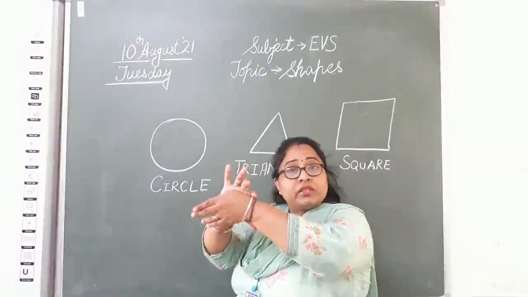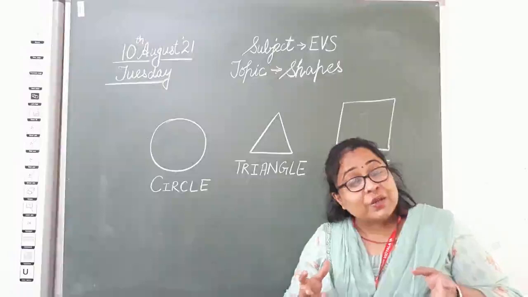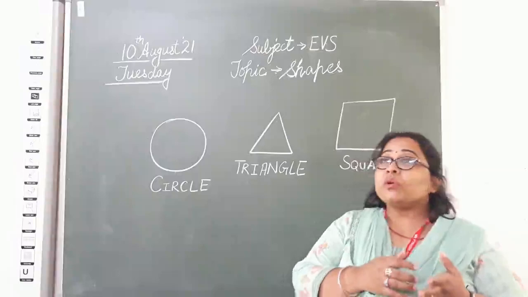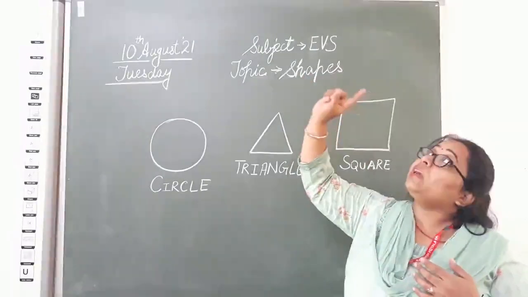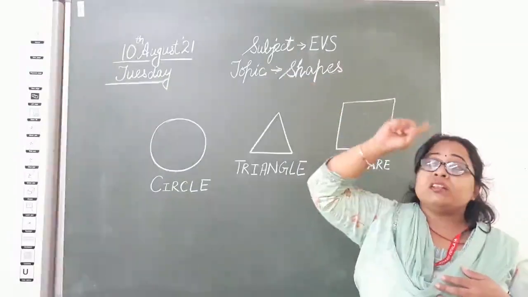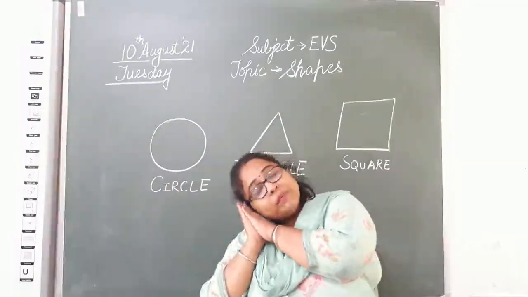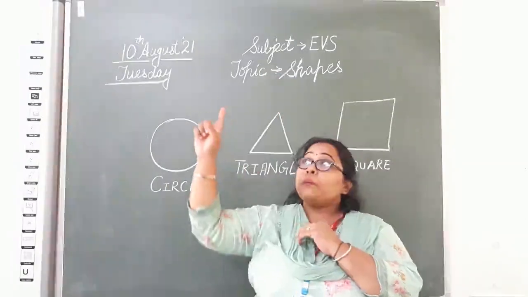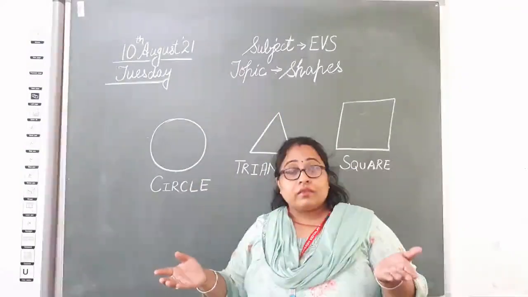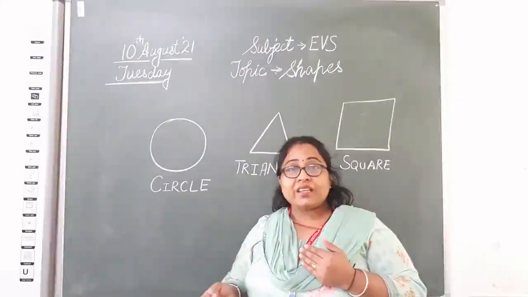Bangle is circle in shape, isn't it? Then what else you can say? Smileys, your beautiful smiles, isn't it? They are circle in shape. So class, when the fan moves, look up, the fan is moving. When you will see, the moving fan is also making a circle shape. Don't you say? The fan moves above, the baby sleeps below. So when we run the fan, it moves like the circle. The earth on which we live, circle in shape, isn't it?